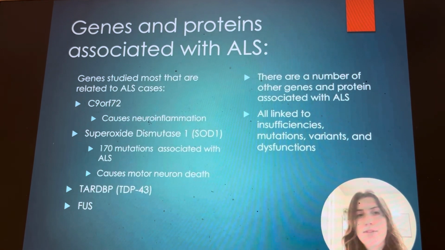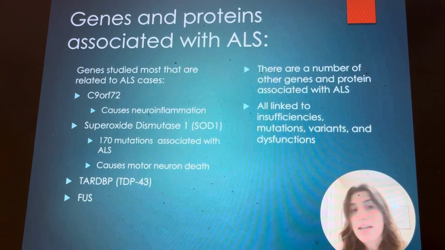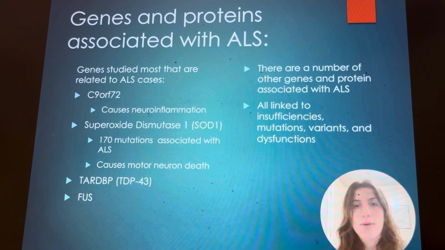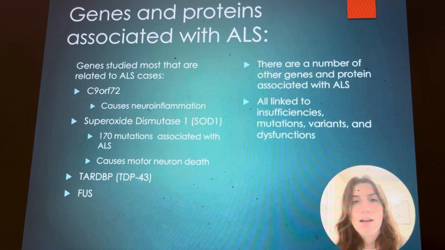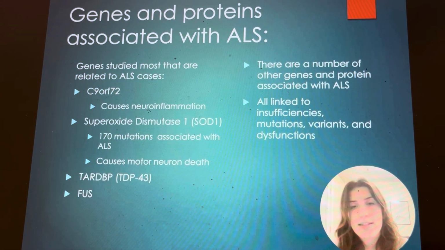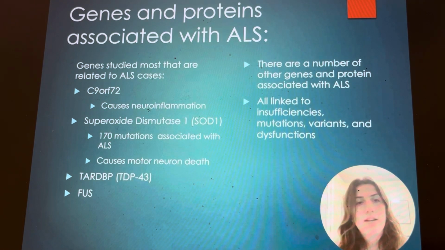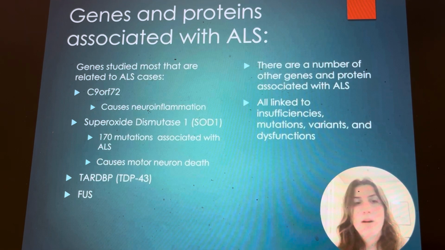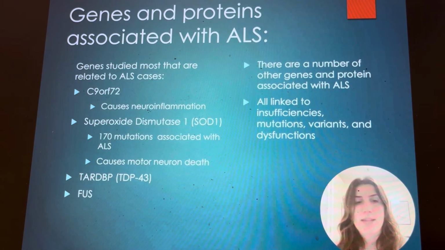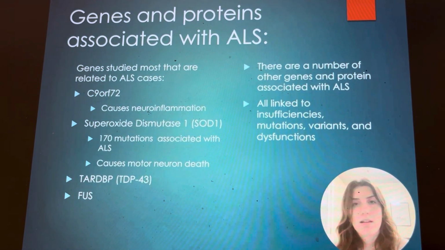Genes and proteins that are associated with ALS. On the left, we have a list of some of the genes that are most related to ALS and the ones that have been studied the most. There are a number of genes and proteins that have been studied overall. They are all linked to insufficiencies, mutations, variants, and dysfunctions. But the ones that are listed here cause neuroinflammation. In SOD1, 170 mutations are associated with ALS, and they cause motor neuron death as well. These other two are also heavily studied in this area.